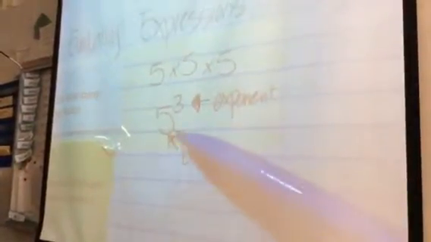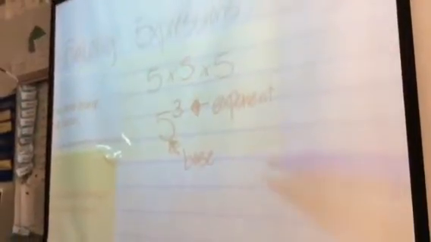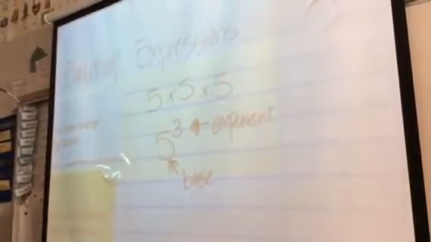We can say it's 5 to the 3rd power, or we can say it's 5 times 5 times 5. Whatever way you look at it, you're still going to come out with the same answer. These two are the same, 5 times 5 times 5, and 5 to the 3rd power. Okay, this is what an exponent is. So I want to know how many scoops of ice cream we'd get during the week if this were true.